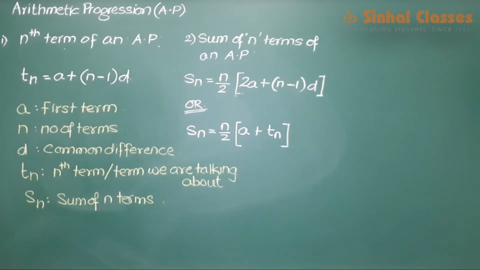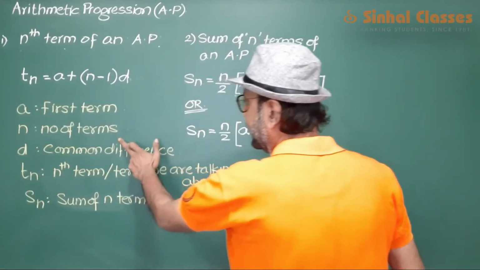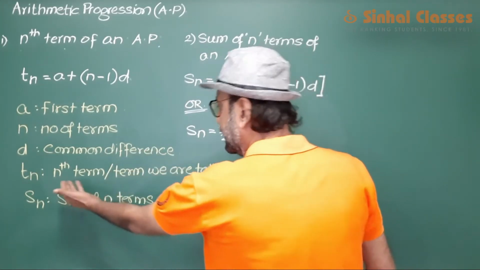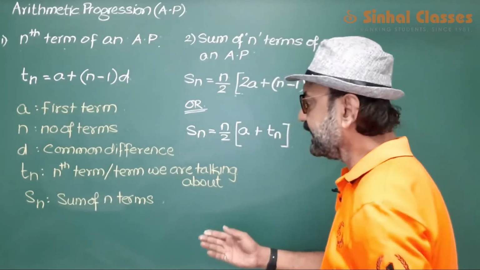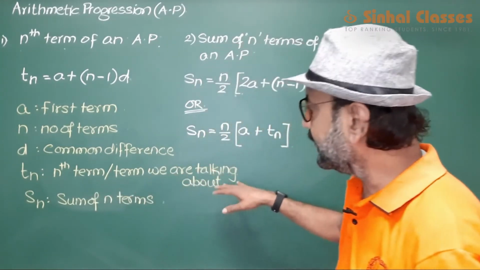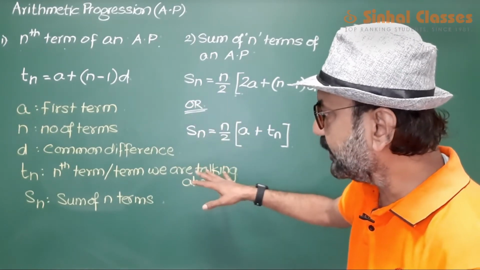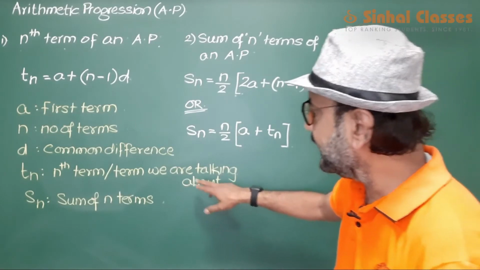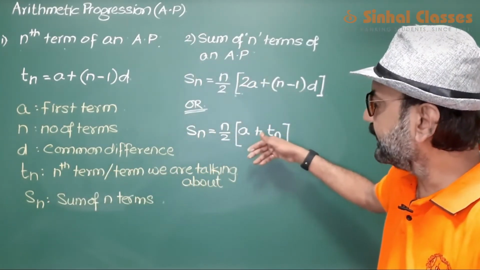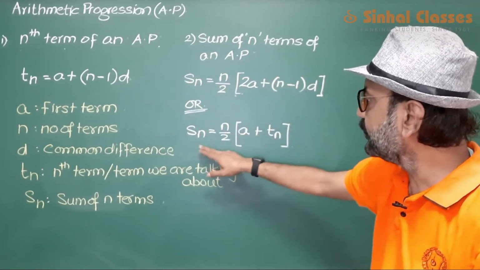So this is the description that we have here. a stands for the first term, n stands for the number of terms, d is the common difference, Tn, this is the nth term, or in a layman's language you can always say that Tn is the term that we are talking about in a particular sum. किसी सम में जिस टर्म को हमें ढूंढना है या जिस टर्म की हम बात कर रहे हैं, that is called as Tn and Sn is called as sum of n terms. Now Sn के लिए बच्चों दो फॉर्मूले हैं, either you can use this or you can use this.